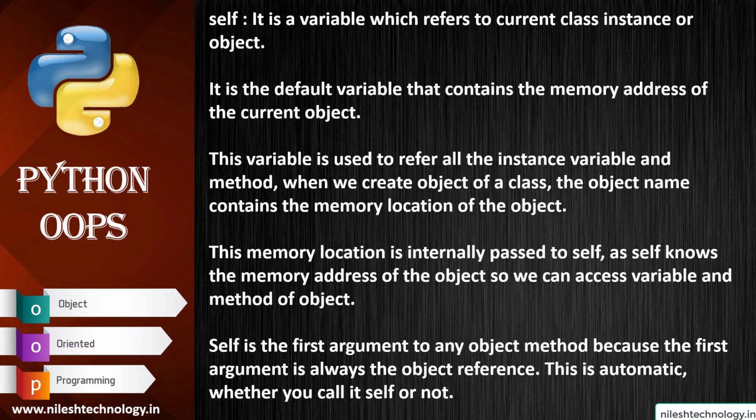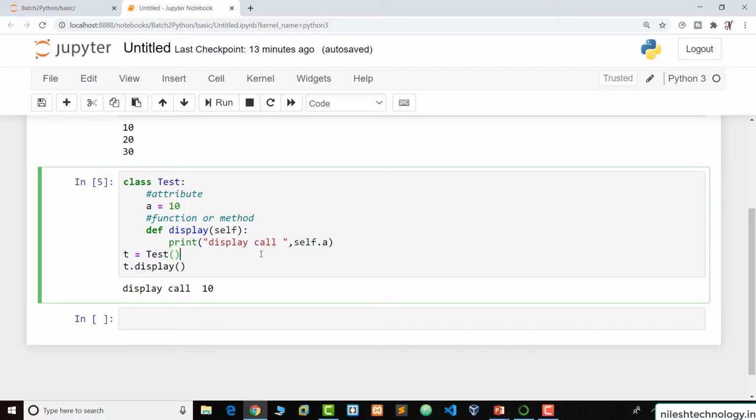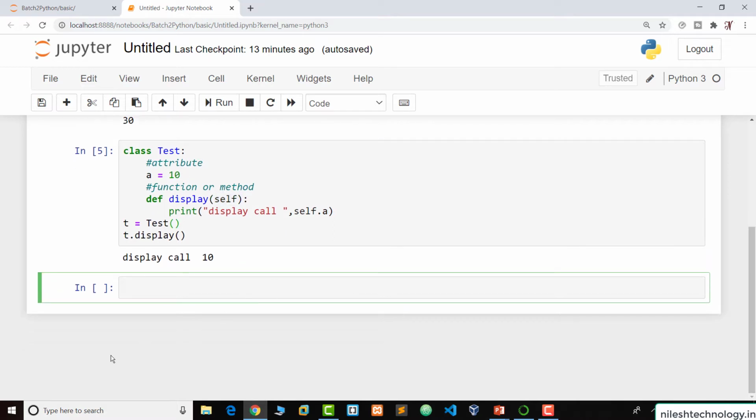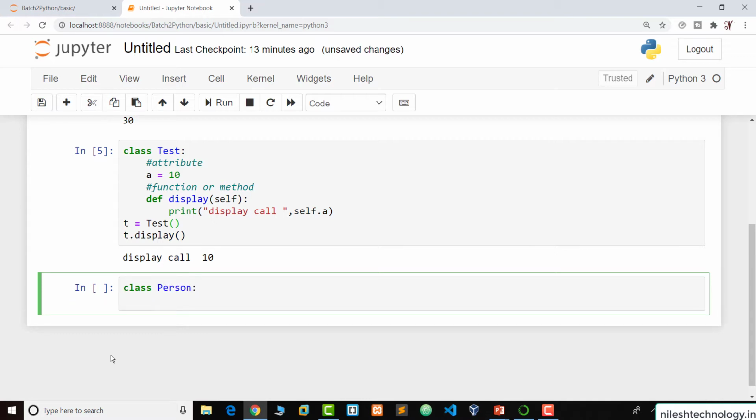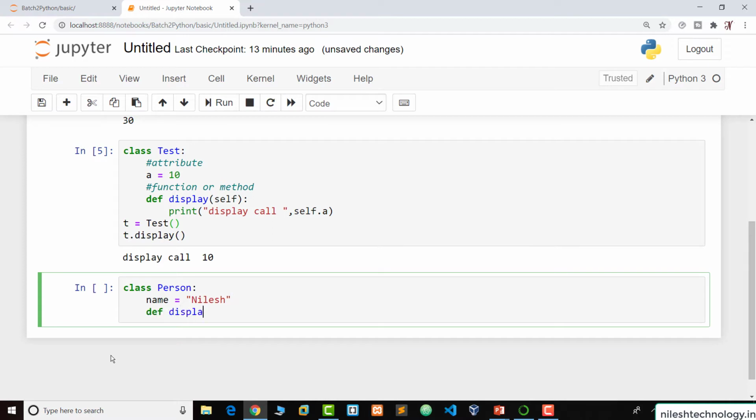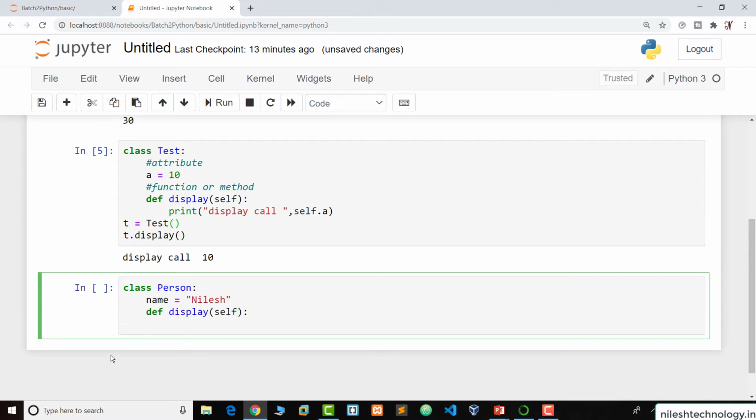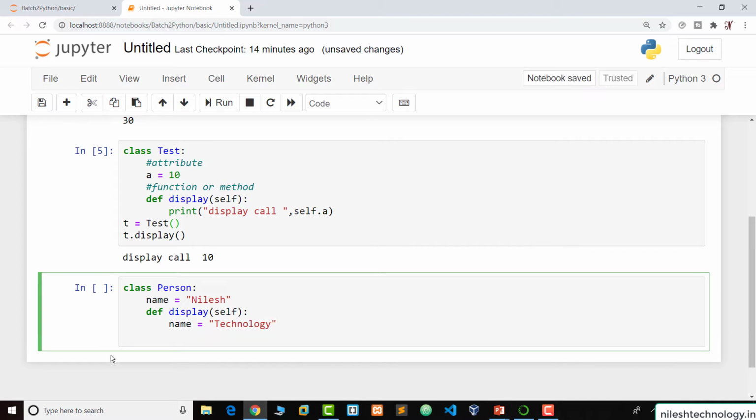So again we are going to the Jupyter notebook. So this is self. Let's see another example related to self. So for example, this is my class Person, and there is one attribute, name equal to Nilesh, and we define one more function here, display, with parameter self, and again there is one more name here, for example technology, and we print the value of name equal to, comma, name.